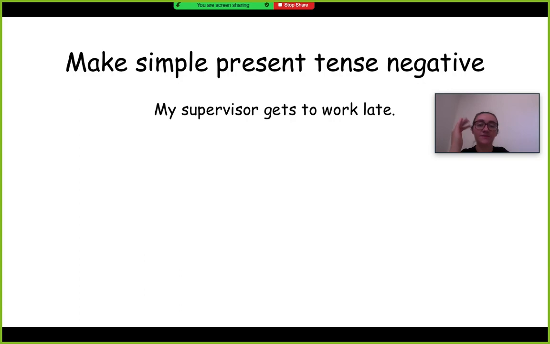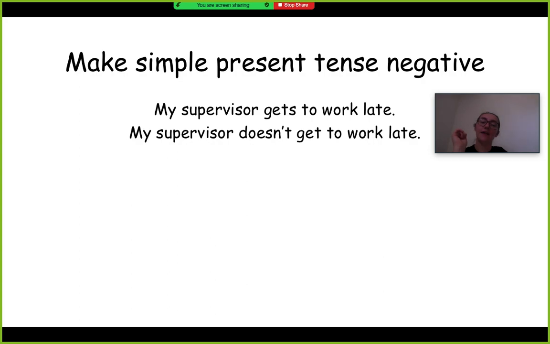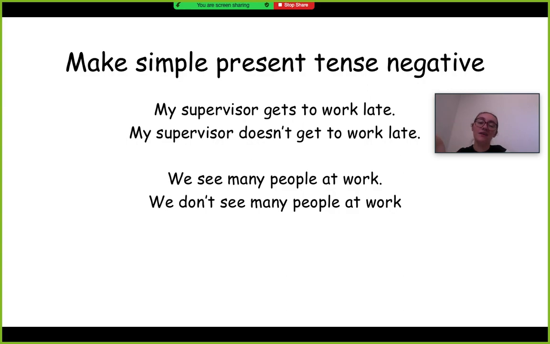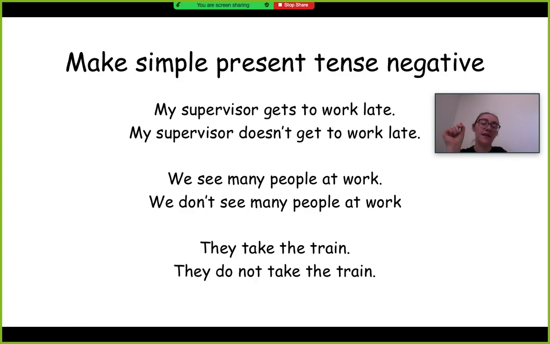So here's some more practice. My supervisor gets to work late. You want to make it negative. My supervisor does not get to work late. We see many people at work. We don't see many people at work. We don't see a lot of people, or we do not see many people at work, right? Because this don't is a contraction of do not. They take the train. They do not take the train.